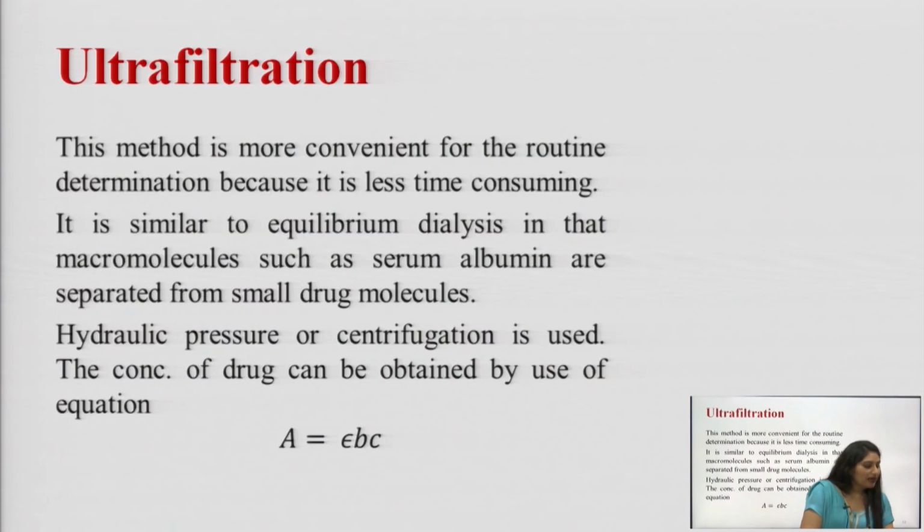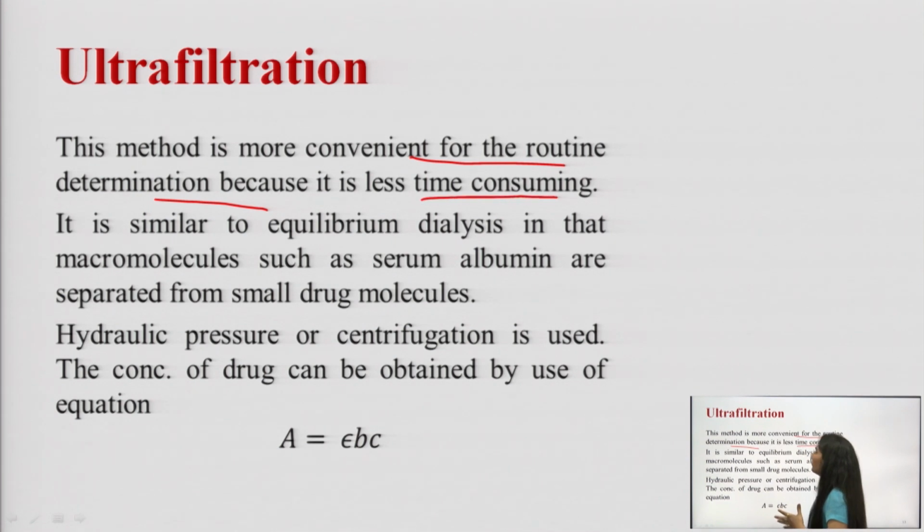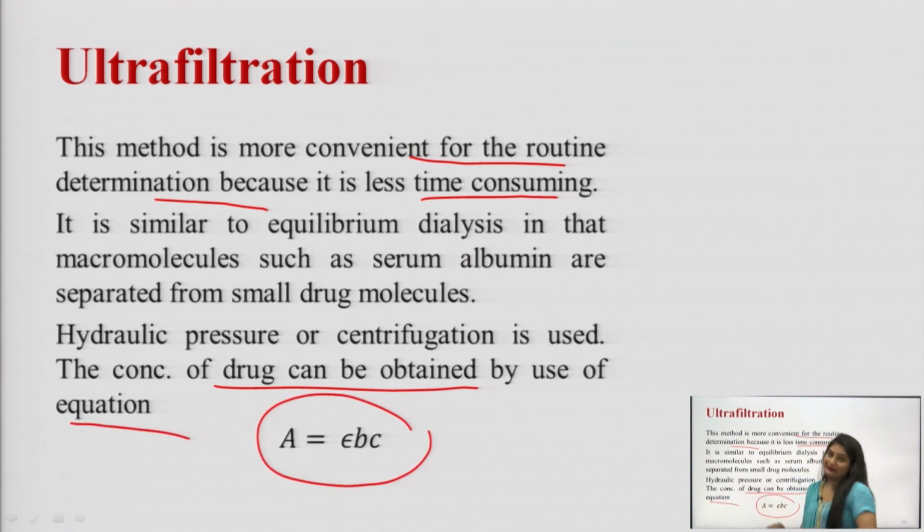The second method is ultrafiltration. What is the ultrafiltration method? The ultrafiltration method is more convenient for routine determination. Why is it convenient? Because it takes very little time and is less time consuming. It is similar to equilibrium dialysis in that macromolecules such as serum albumin are separated from the small drug molecules. Hydraulic pressure or centrifugation is used, and the concentration of drug can be obtained by the equation A equals EBC.